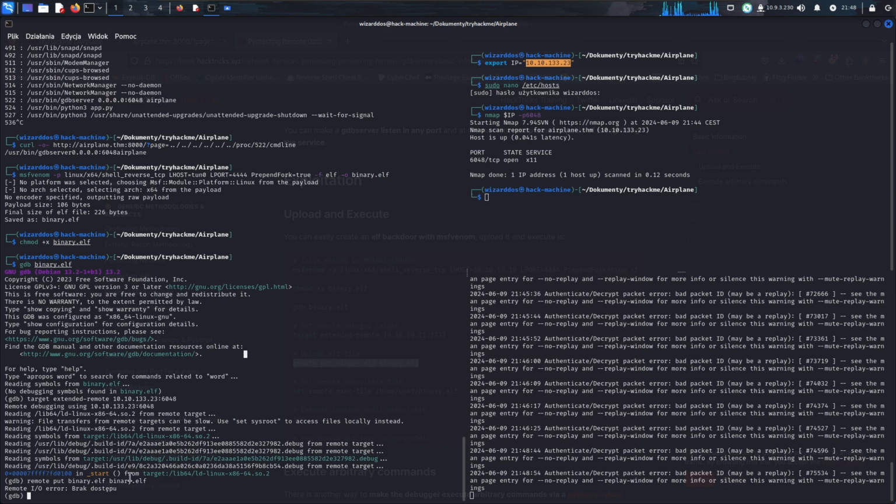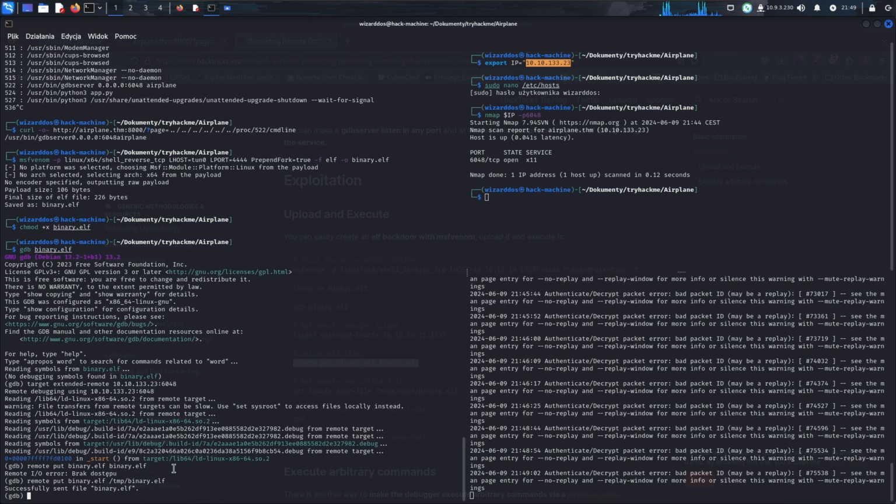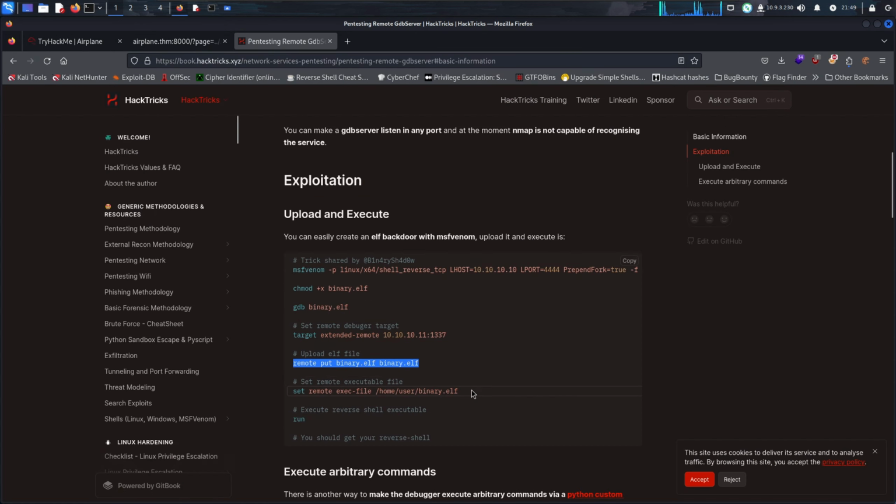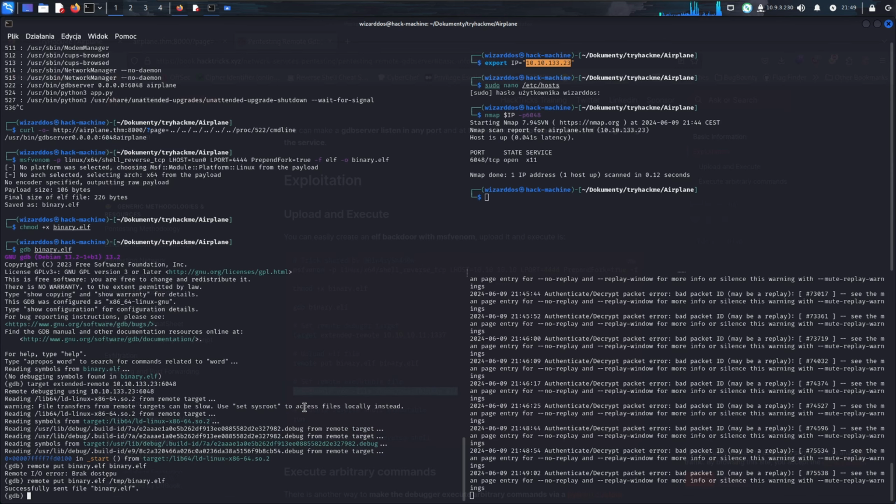We can't put it. It says access denied, because we can't put it in there. How about /tmp? That's alright. Now we set the file as the one to upload, but instead of the home/user binary, we set it to /tmp.